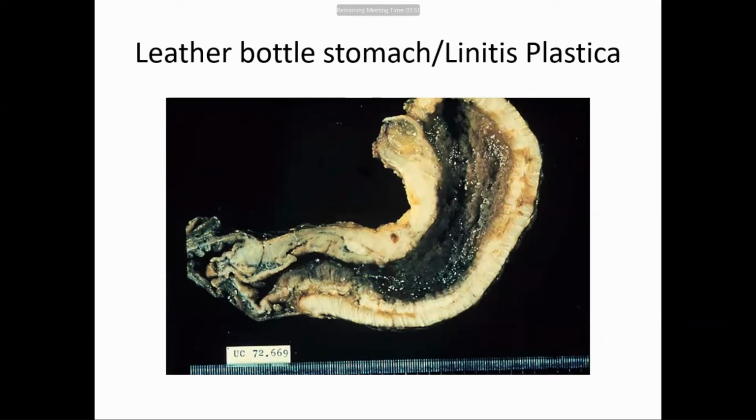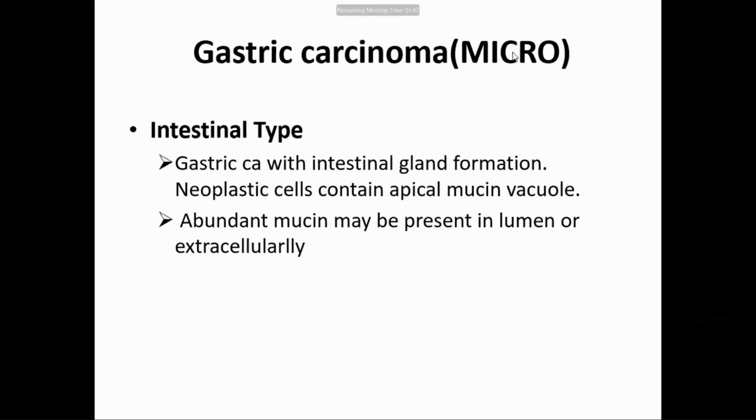So that is morphological. We come to the micro. There are only two types, as I told you, microscopically: intestinal type and diffuse infiltrating type. The intestinal type gastric carcinoma forms intestine-like glands. The neoplastic cell will contain an apical mucin vacuole, that is a goblet cell. So that is intestinal type cancer, because it produces goblet cells. The glands are formed like intestinal glands, not like gastric glands. And abundant mucin may be present in the lumen or outside the glands.